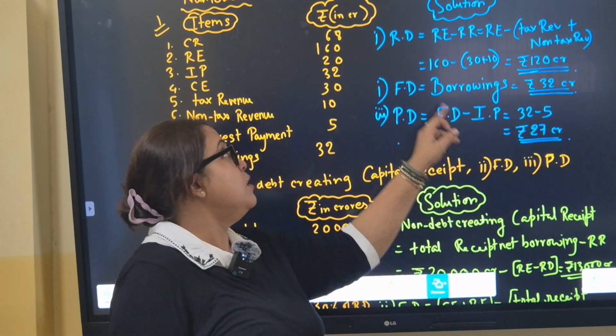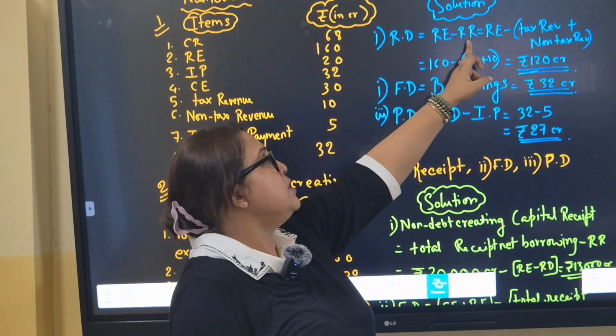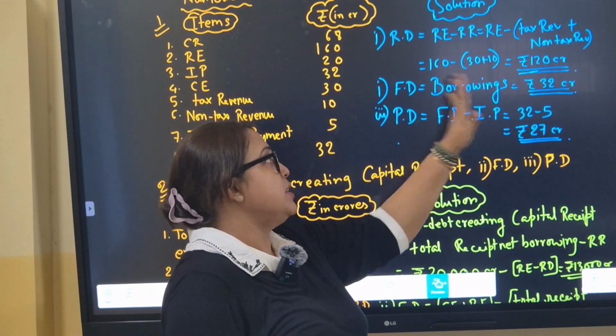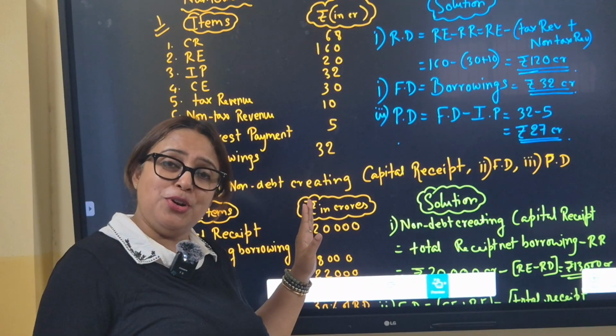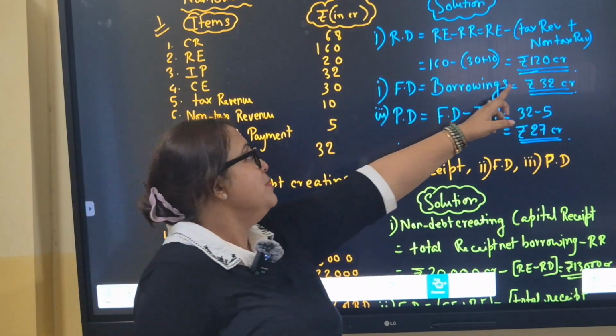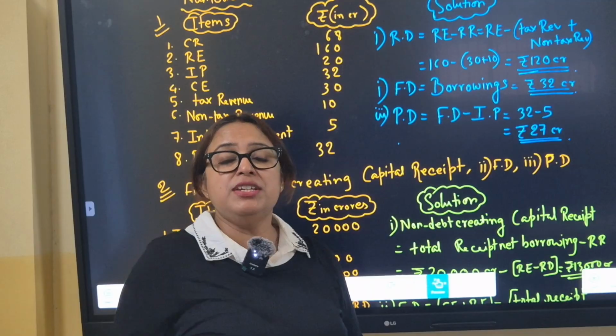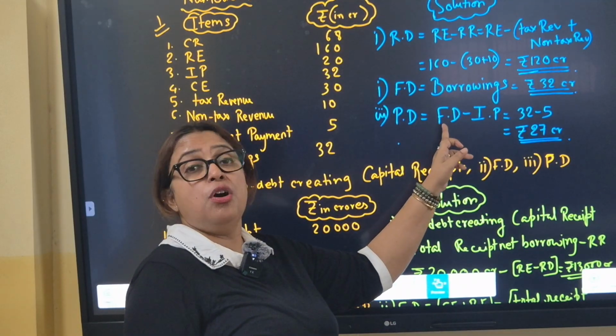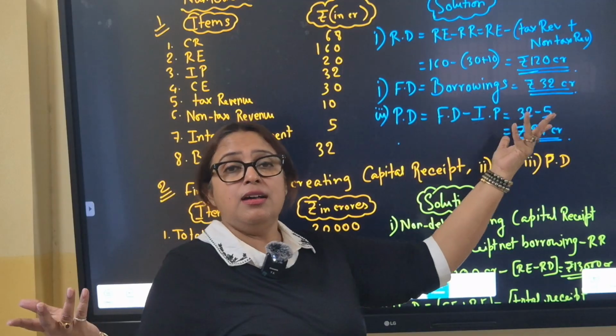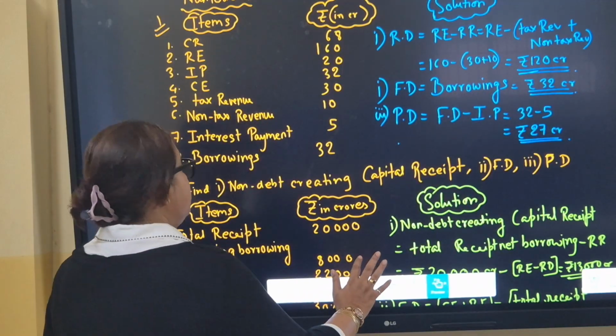This is how it is done. Revenue deficit is revenue expenditure minus revenue receipt. Put the values, done. Fiscal deficit is nothing but borrowing. I told you already, mathematically equal to borrowing. So just borrowing. And primary deficit is fiscal deficit minus interest payment. Interest payment is given. You've already gotten fiscal deficit. The answer is there.